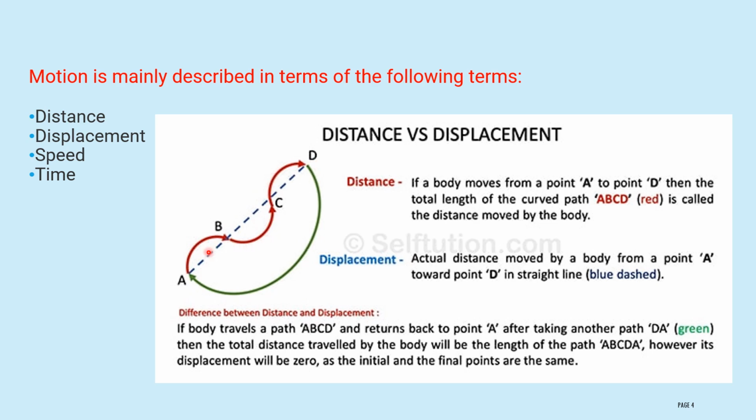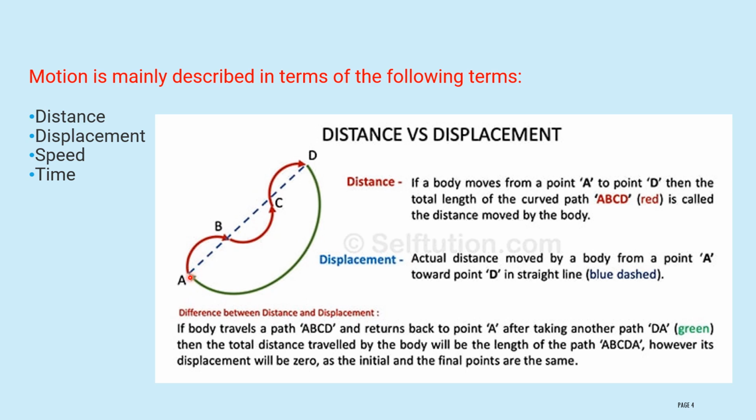Therefore, distance is nothing but the total length of the curved path. This is the total length of the curved path. We will call it a distance. Then displacement is the shortest distance between your home and school. We will call it a displacement.